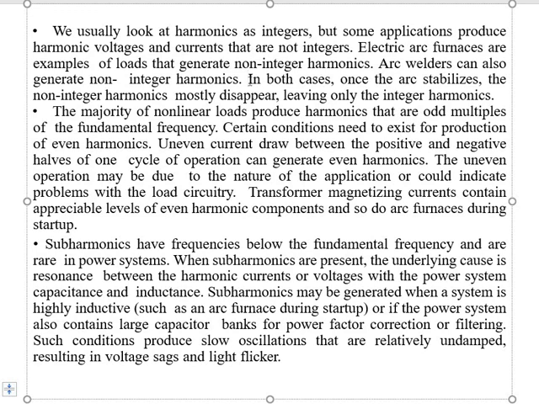Now, certain conditions need to exist for the production of even harmonics. Uneven current draw between the positive and negative halves of one cycle of operation can generate even harmonics. So this is the reason behind even harmonics generation. The uneven operation may be due to the nature of the application or could indicate problems with the load circuitry. The transformer magnetizing current has an appreciable level of even harmonic components, and so do arc furnaces during startup.